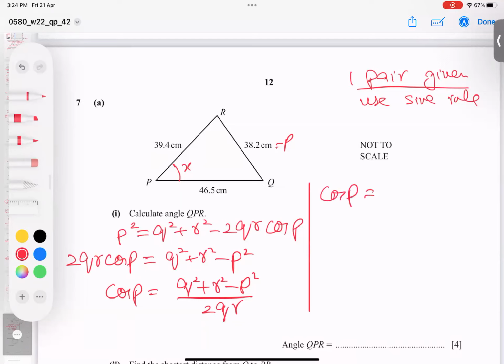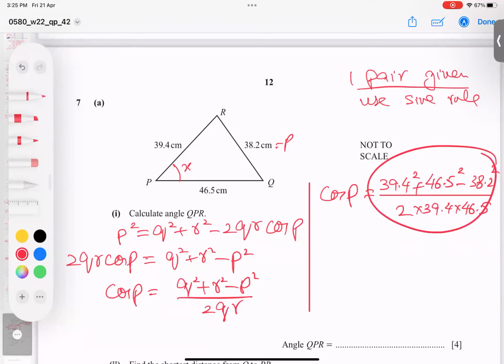Cos P, and small q is where? In front of q is called small q. So this is small q, so 39.4 square. And R, where's R in front of this? So 46.5 square. And where's P? 38.2 square. Divided by 2 into QR. Q is this, R is this. So I'm writing 39.4 into 46.5. Now I will type in the calculator and cos will go there and become cos inverse like this. So students, let's type in the calculator. You can do parallel with me.